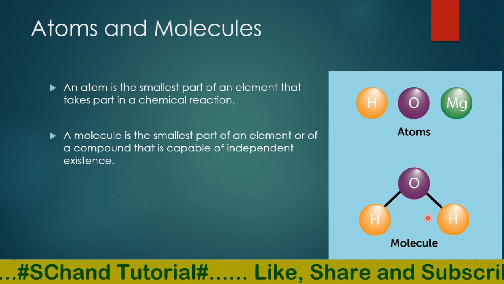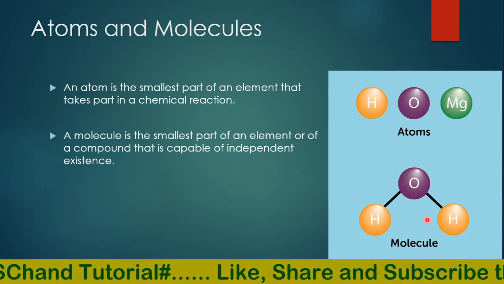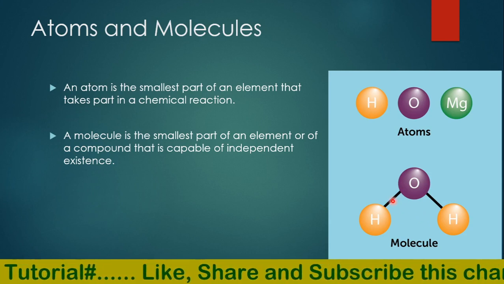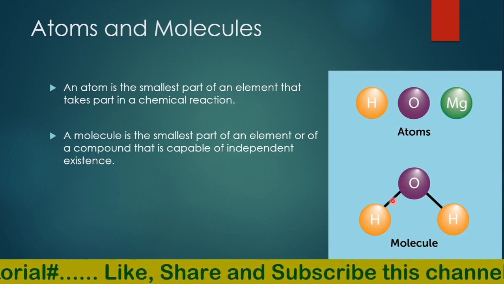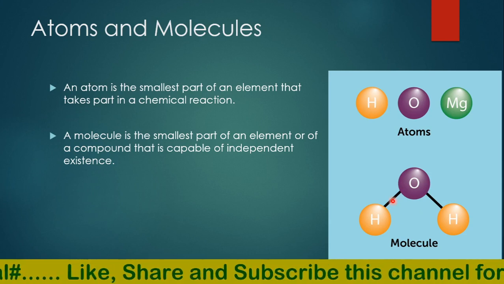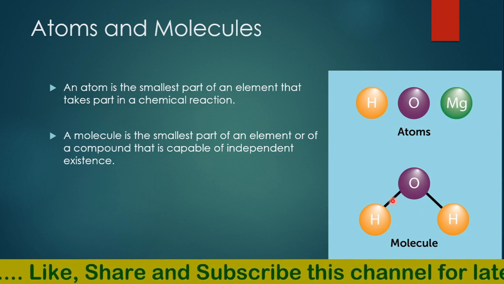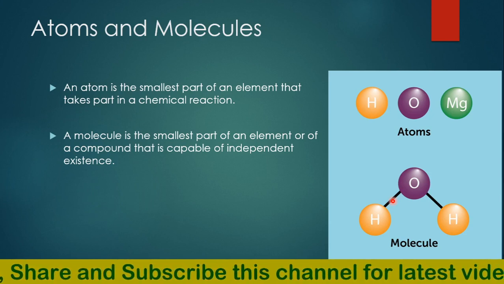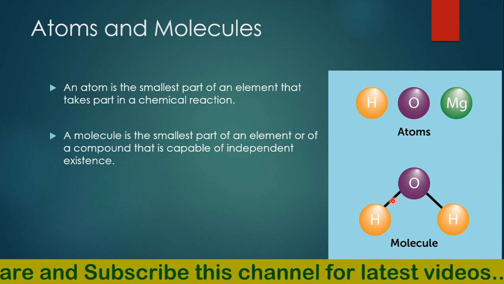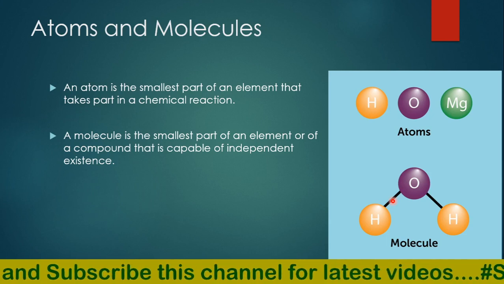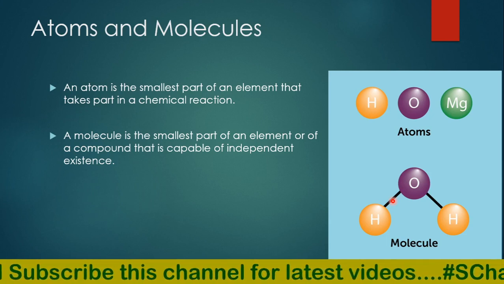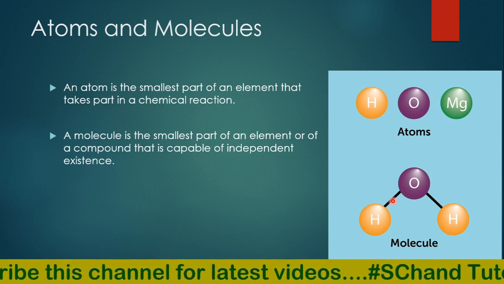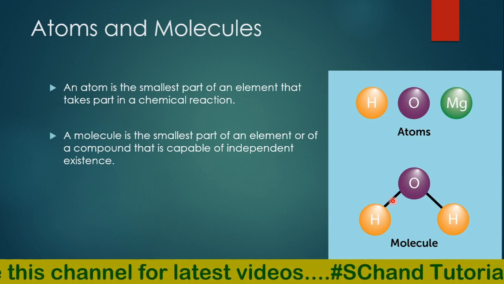Thus, if the formula of ammonia is NH3, you should be able to say now that 3 hydrogen atoms combine with 1 nitrogen atom to form the molecule of ammonia, NH3. So remember that if the sample of an element or a compound is pure, then the formula of its molecule does not change. This means that the number of combining atoms will remain fixed.